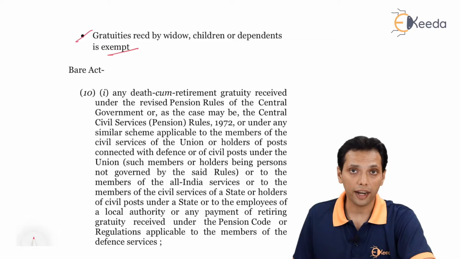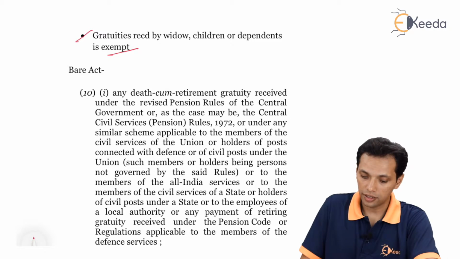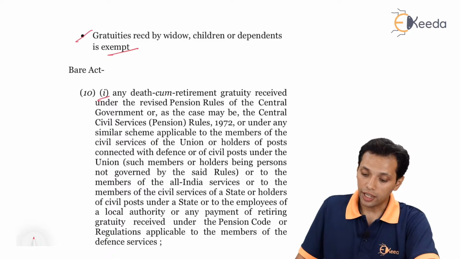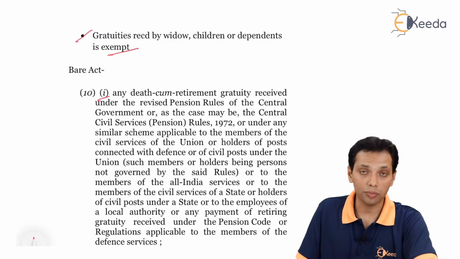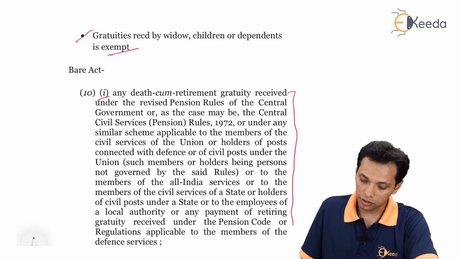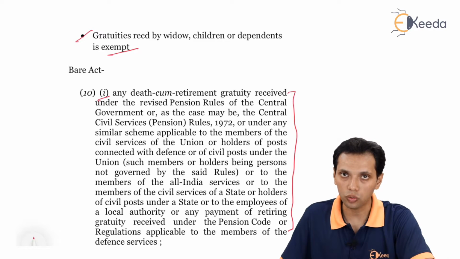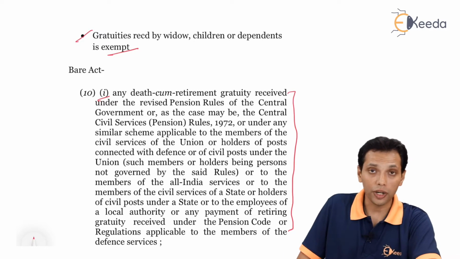Now reading the bare act of section 10(10)(i), any death cum retirement gratuity received under the revised pension rules. This is nothing but for the government employee. Everything, the subclause 1 is related to the government employees.